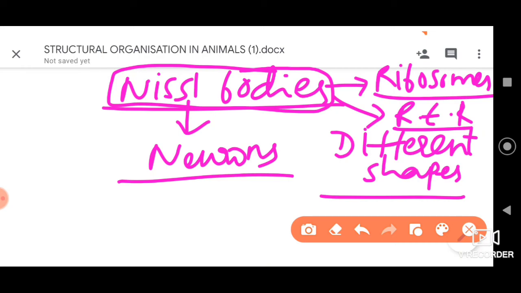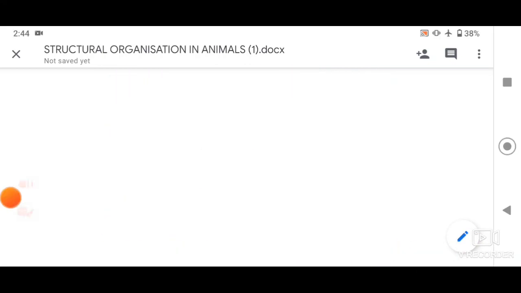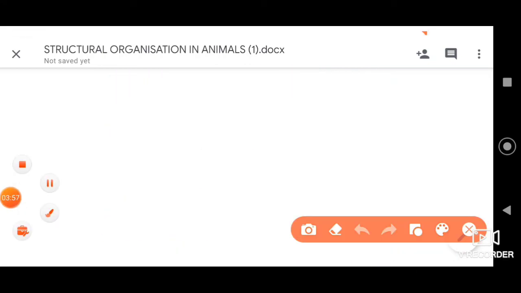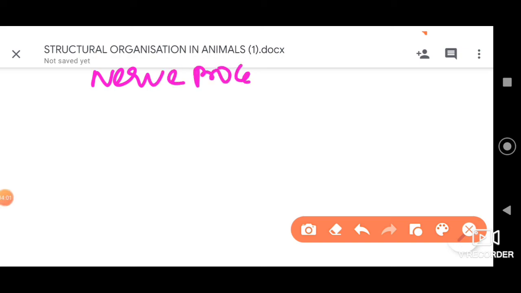All right, dear students, let me tell you that neurons have two nerve processes, which I have already represented in the diagram. So let me just represent them here again.